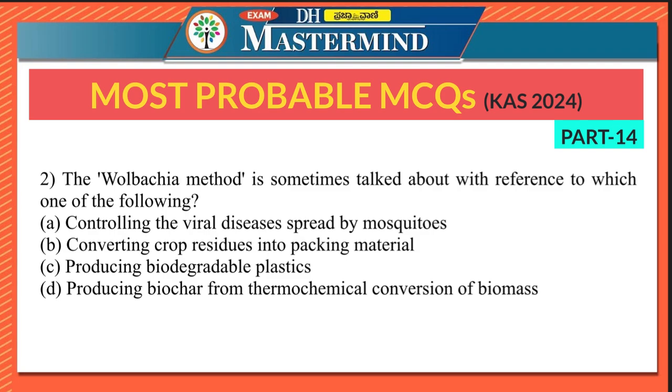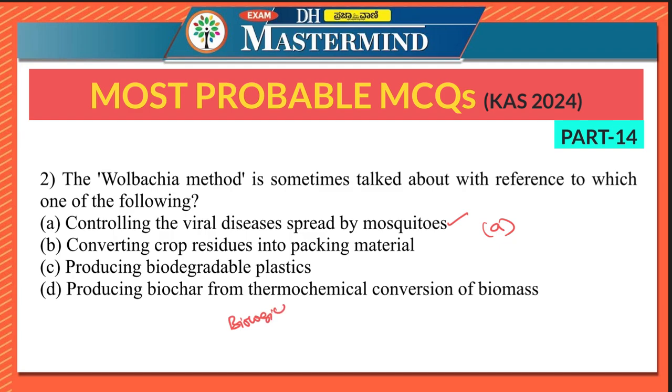Second question says the Wolbachia method is sometimes talked about with reference to which one of the following. So here the right option is option A, controlling the viral diseases spread by mosquitoes. Wolbachia method is a biological control strategy, please note it down.